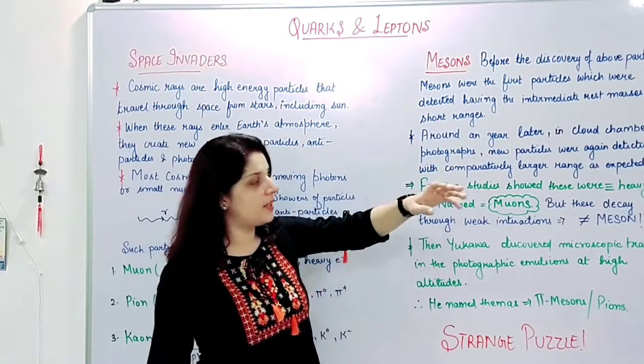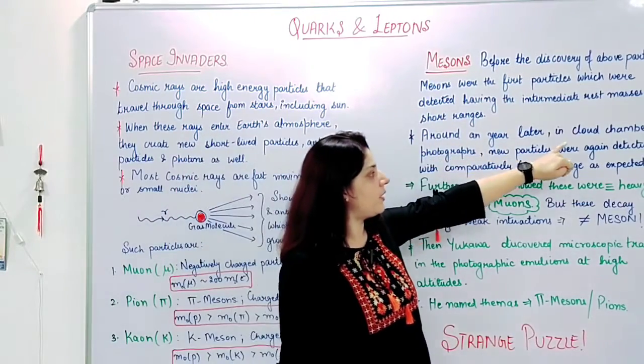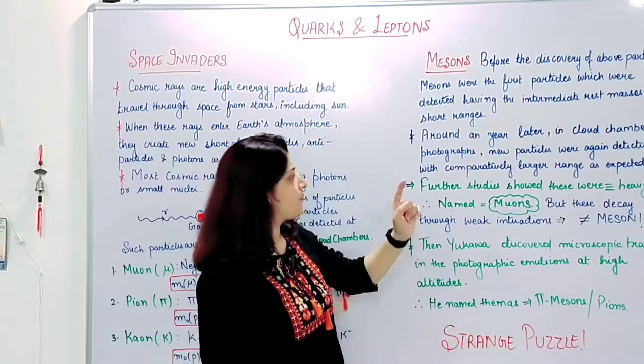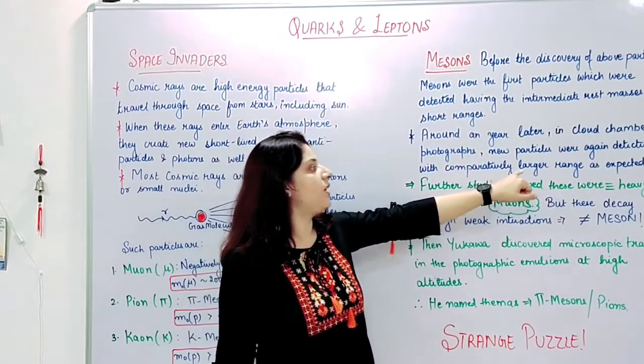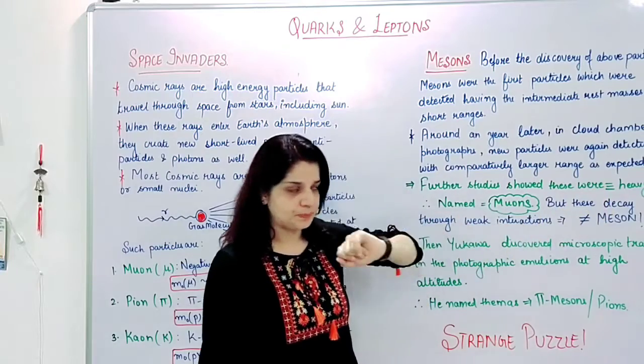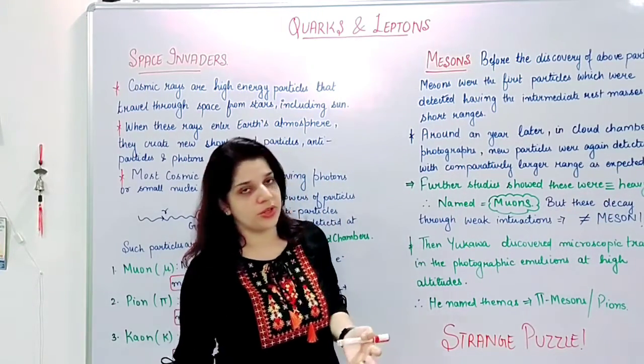So meson was the first one. Then around a year later in the cloud chamber again, new particles were detected with a comparatively larger range than expected. First of all, mesons were detected, and they had short ranges.